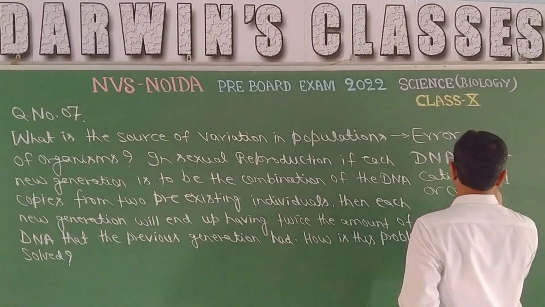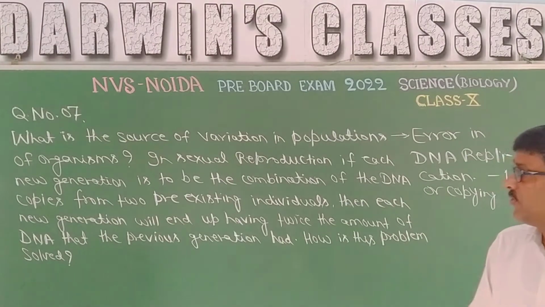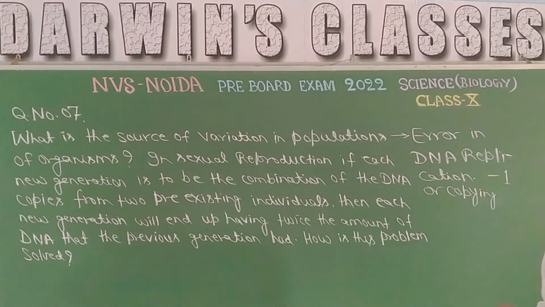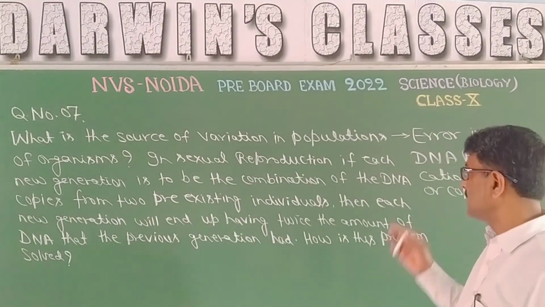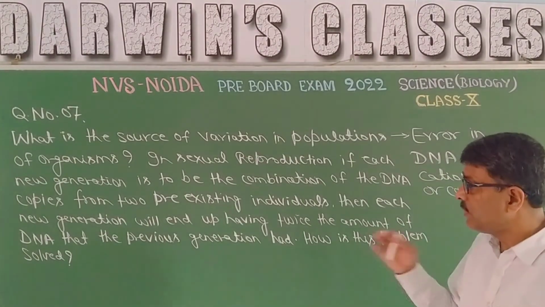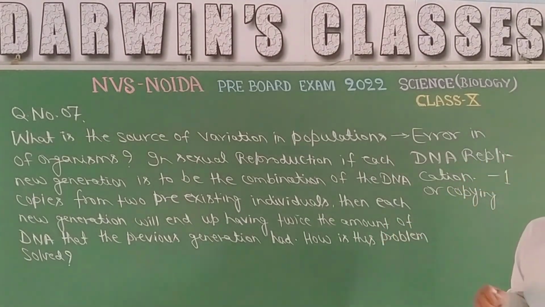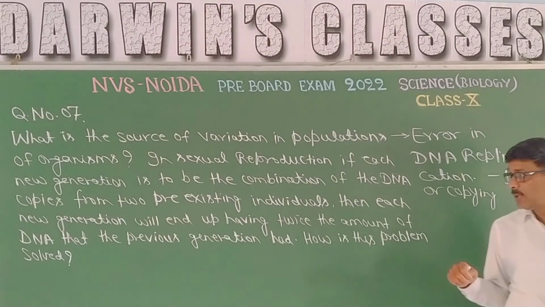DNA copying. Second part is: in sexual reproduction, if each generation is to be the combination of the DNA copies from 2 pre-existing individuals, then each new generation will end up having twice the amount of DNA that the previous generations had. How is this problem solved?